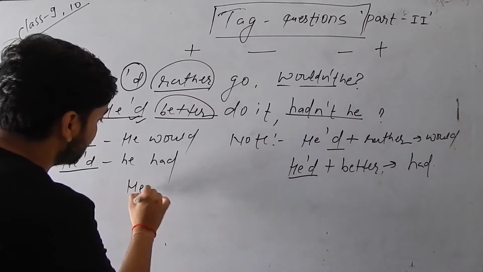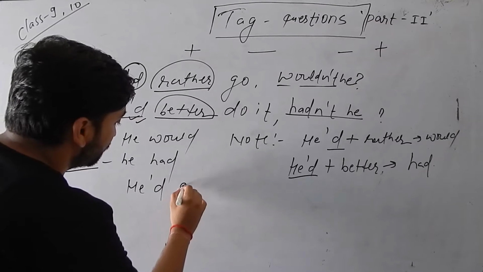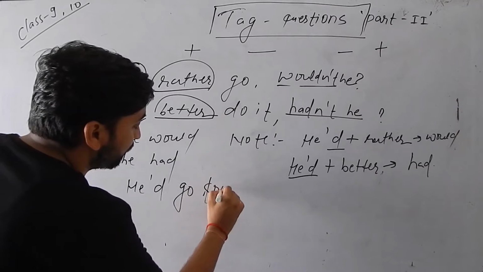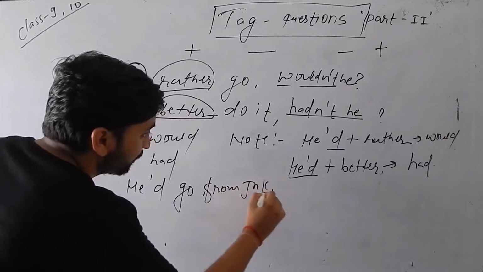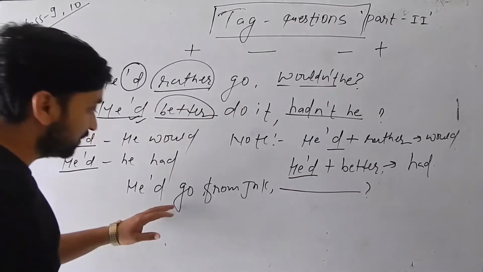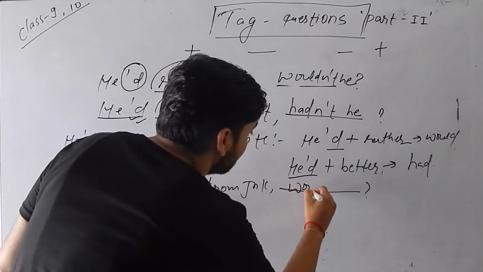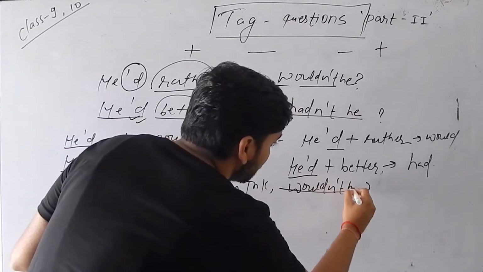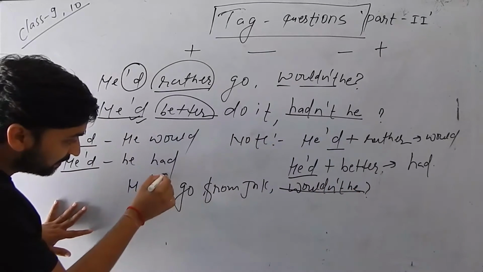One more thing is here. If the sentence is like this, he would go from Janaki. Okay. So what will be the tag question? The tag question is wouldn't he? So how do I identify that this is would?